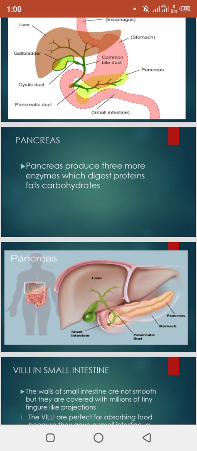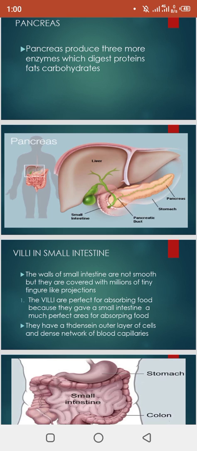Now coming towards the pancreas. The pancreas produces 3 more enzymes which digest proteins, fats and carbohydrates. Clear? Now you can see that the pancreas releases the pancreatic juice in which the digestive enzymes are present, which help in the digestion of these 3 things: proteins, fats and carbohydrates.